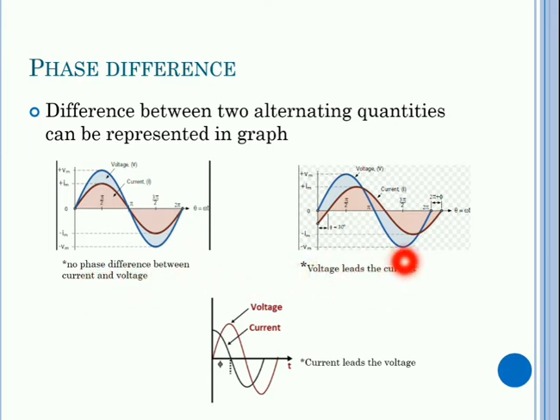But in the second picture, the voltage has started earlier. The current lags and starts later. So the distance from 0 to the starting point of the current is called the phase difference. Hope you understand. So in this picture, voltage leads the current, whereas in this picture, current leads.